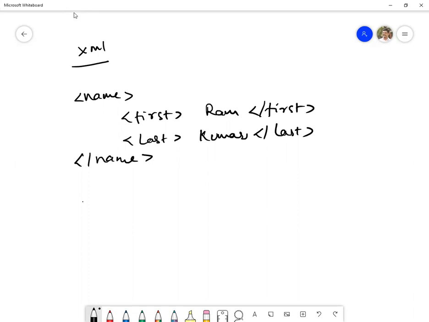Let us say that if you are not closing, this is what it looks like in XML. The closing tag is compulsory as part of XML. So if the last name tag is not here and you place it somewhere else, it is not accepted as part of XML. It should be closed right here itself. So proper nesting of tags should be done. That is part of XML.